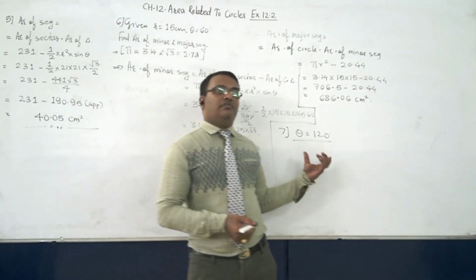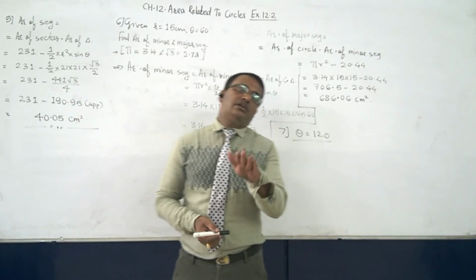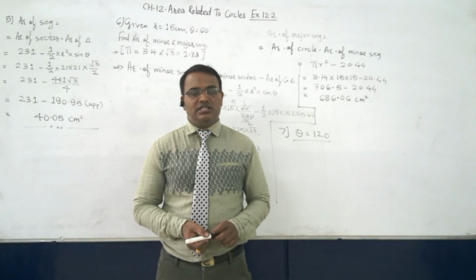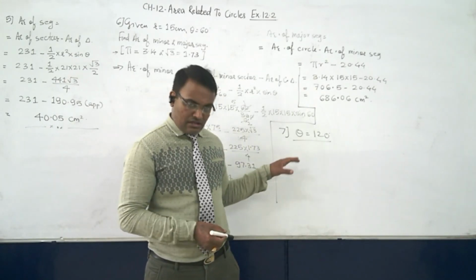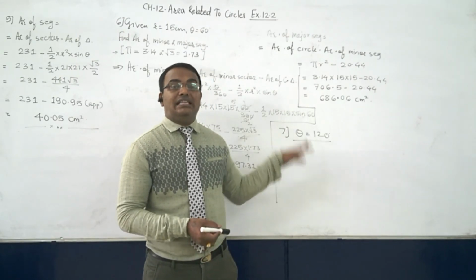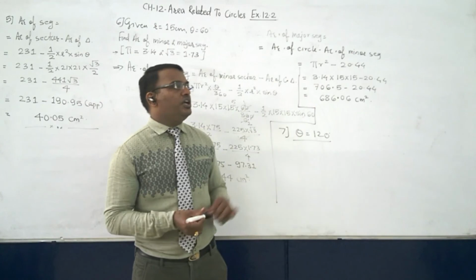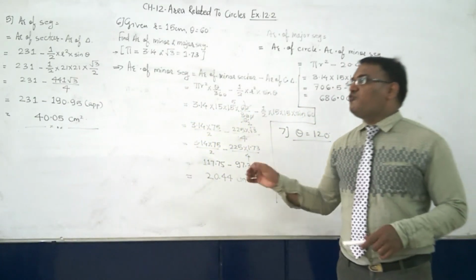So wherever you get theta equal to 120 degrees, those sums are not part of the syllabus this year. So sum number 7 of exercise number 12.2, we are not going to do this year. Okay, so today we are taking only the first 6 sums of exercise number 12.2.